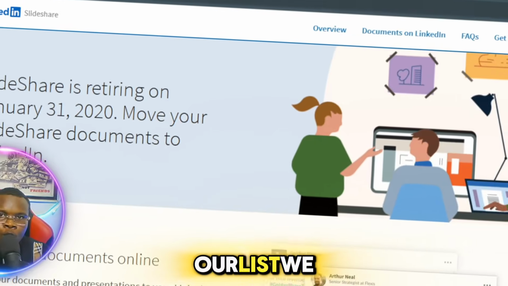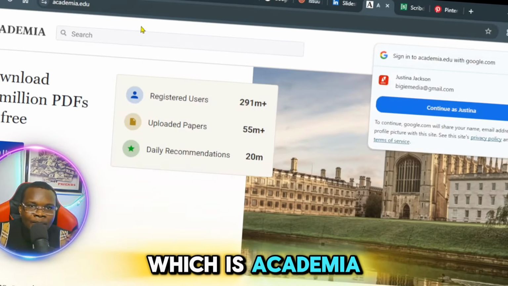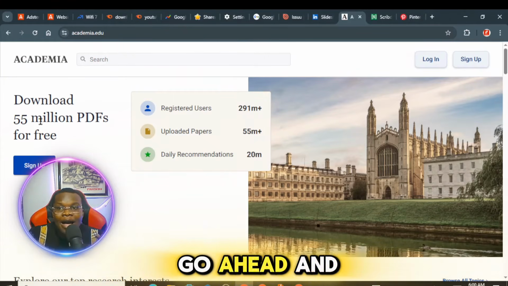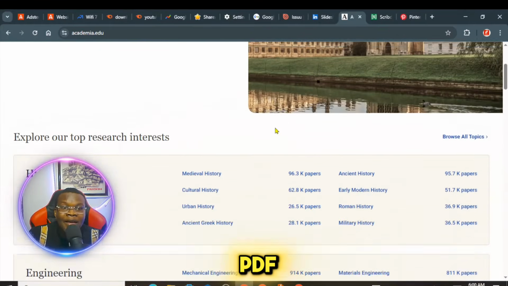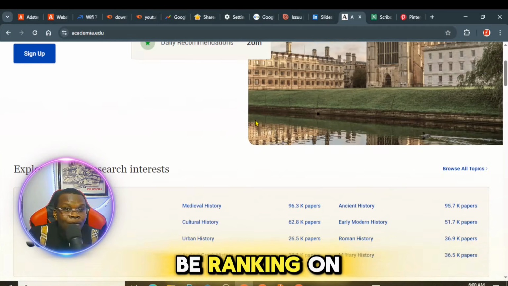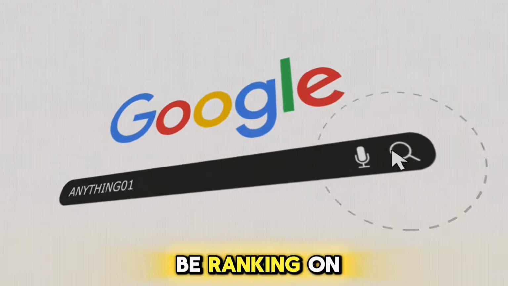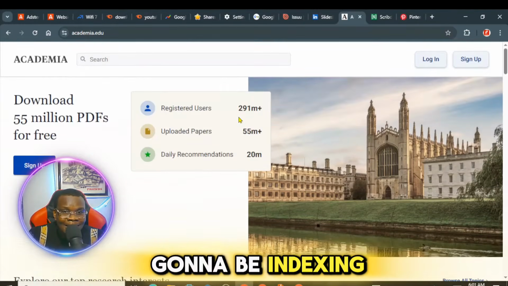The next on our list is Academia.edu. This one is not only for academics. You can go ahead and publish your content here as PDF, and these PDFs are going to be ranking on Google, because Google is going to be indexing them for you.